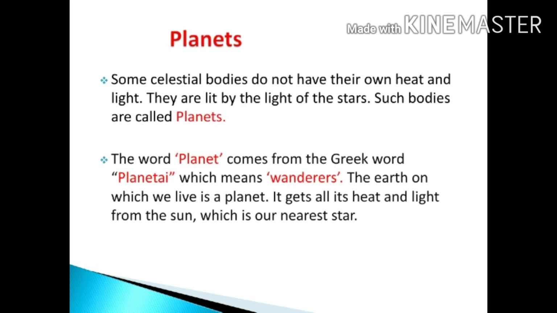Students, let us learn about planets. What are planets? Some celestial bodies do not have their own heat and light. They are lit by the light of the stars. Such bodies are called planets. The word planet comes from the Greek word planetae, which means wanderers. The earth on which we live is a planet. It gets all its heat and light from the sun, which is our nearest star.